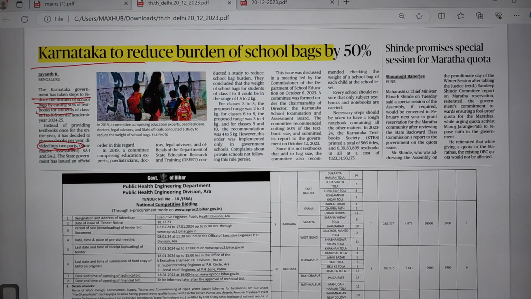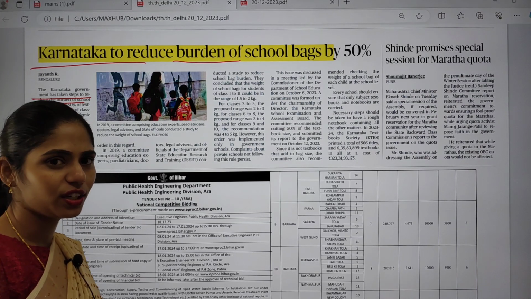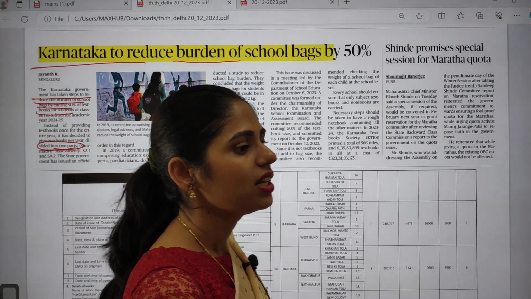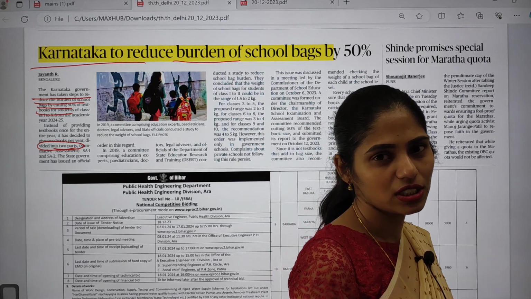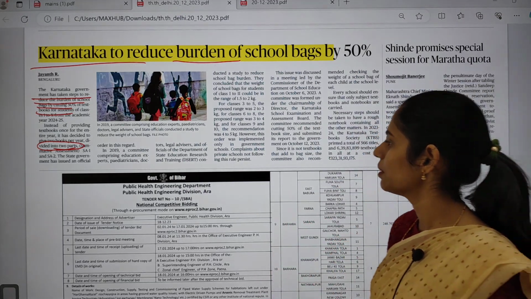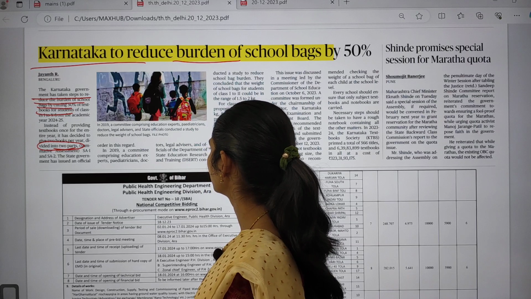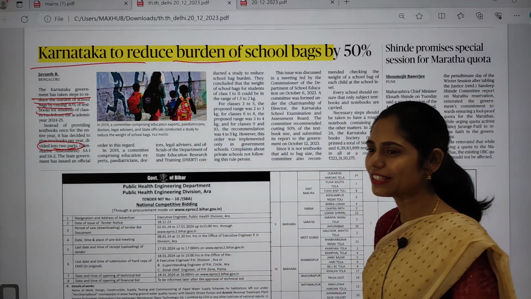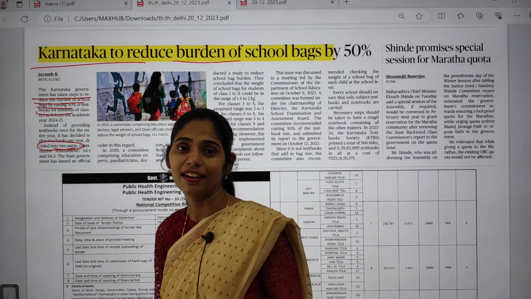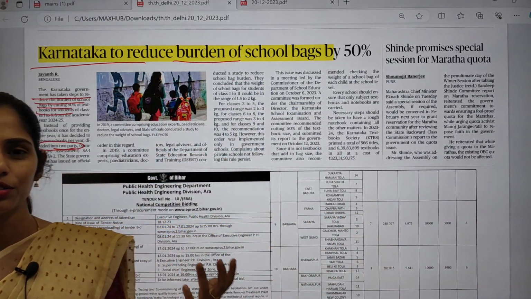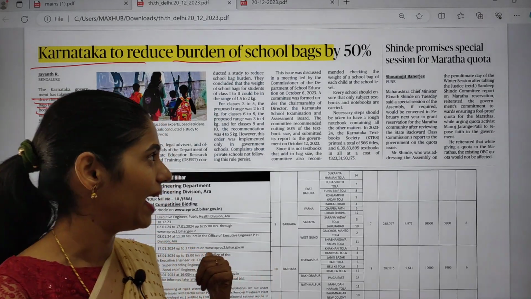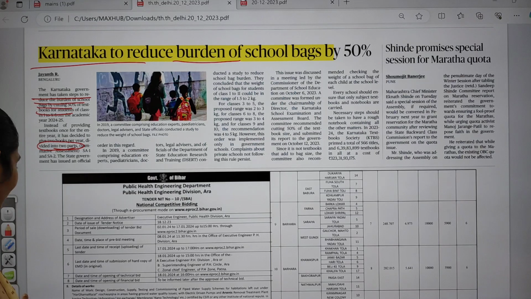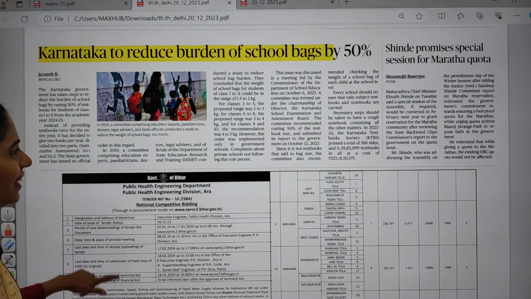The Karnataka government has taken a step to reduce the burden of school bags by cutting 50% of textbooks for students of class 1 to class 10 from academic year 2024 to 2025. From the upcoming academic year, the government is going to introduce the system of an SA1 book and an SA2 book rather than other books. Please let me know your comments regarding your experience when you went to school, regarding bags and the weight of the bag. I had a very bitter experience.